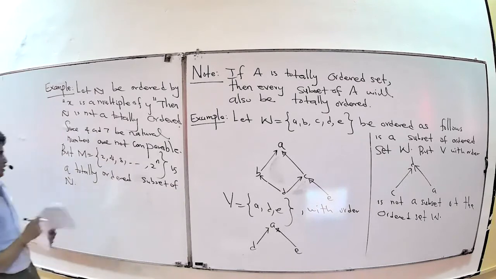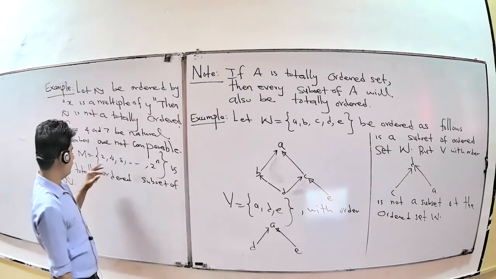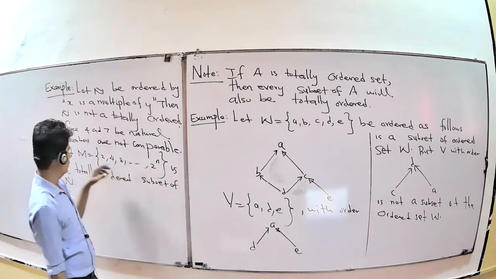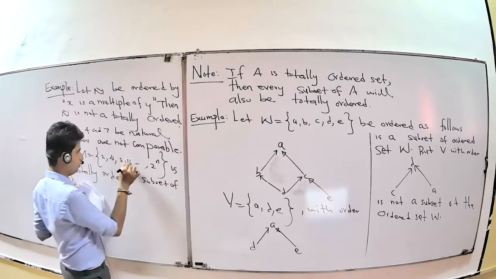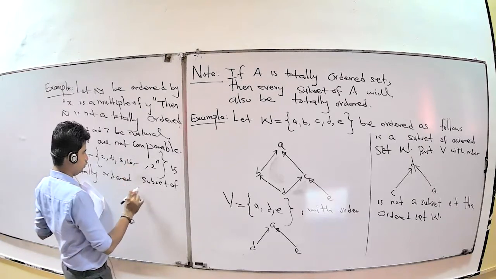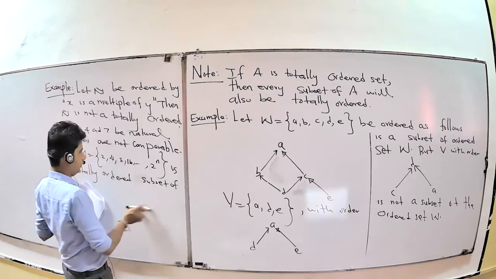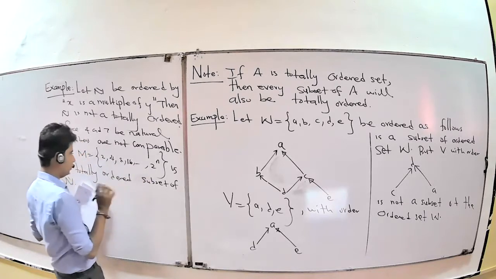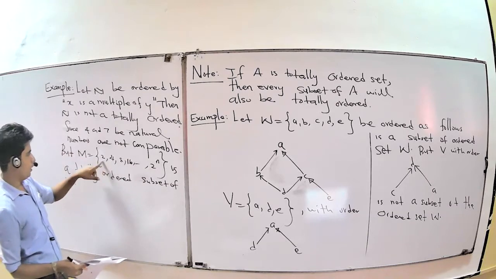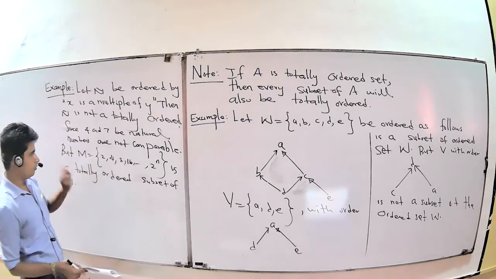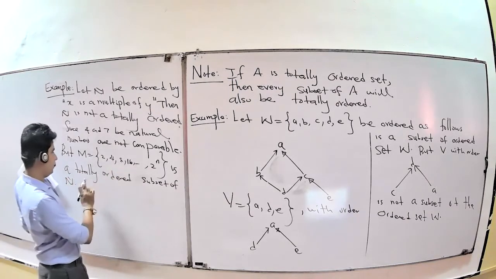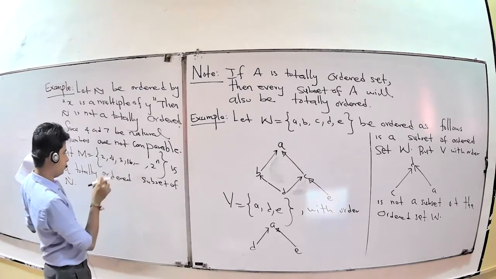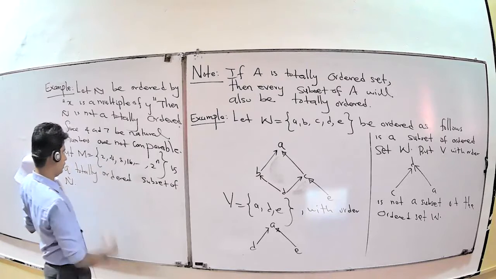In this set, we take not even numbers, but 2 to the power n numbers. 2, 4, where 4 equals 2 times 2, 8 equals 4 times 2, next 16, where 16 equals 2 times 8. Therefore, in each case, one number is a multiple of another number in the natural numbers. Therefore, all elements are comparable. Obviously, this is a partially ordered set, and each of the elements is comparable. Therefore, it is a totally ordered set M.